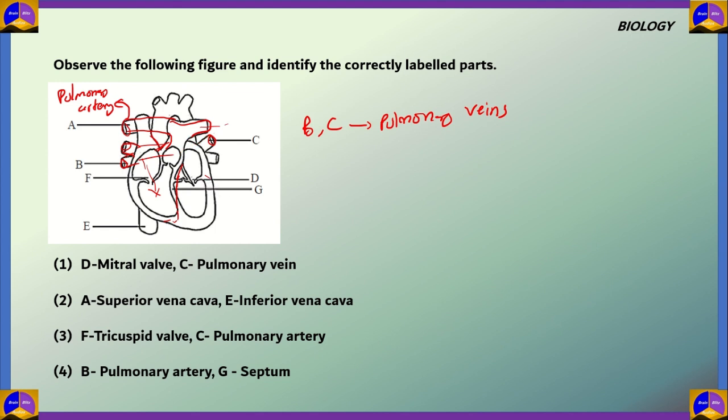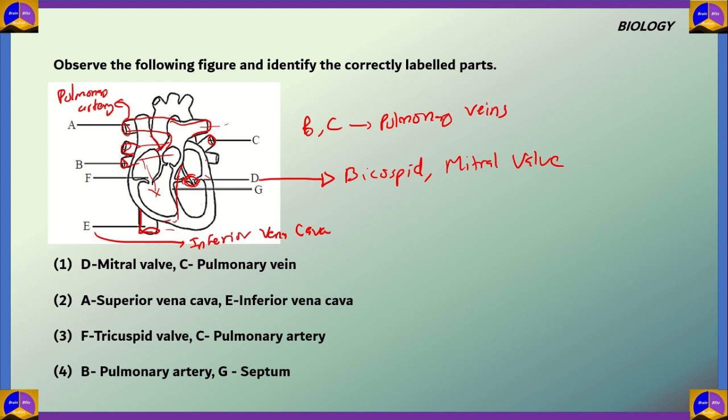Now we have D. D, as we can see, is the valve between the left atrium and the left ventricle. And we know that this valve is known as the bicuspid valve. It's also known as the mitral valve. And next we have E. Now E is the inferior vena cava, and this brings deoxygenated blood from the other cells to the heart.